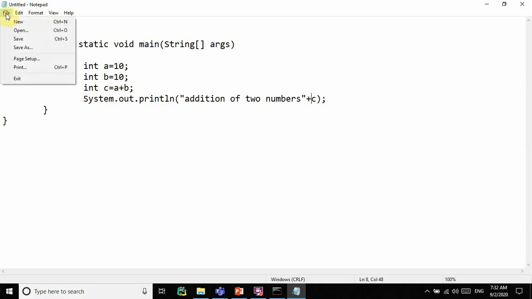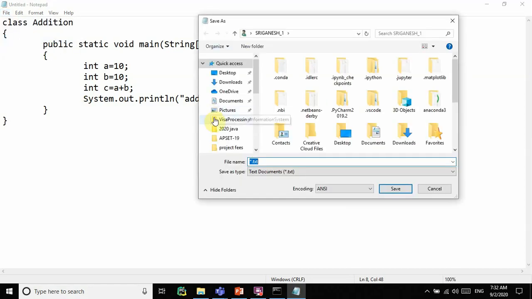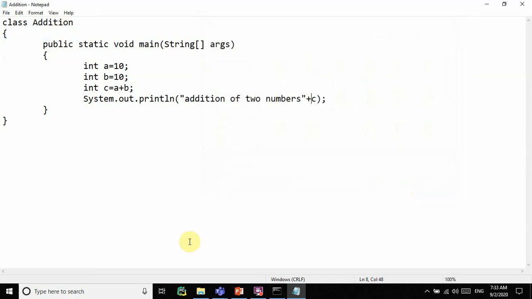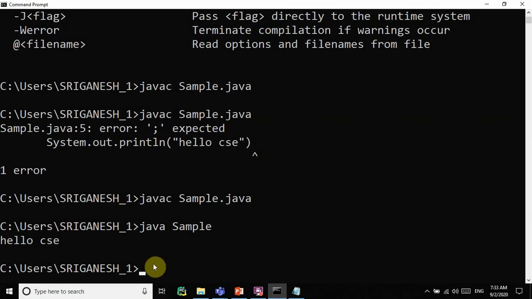Okay, you can save it as Addition.java. Remember, always the name of the class should match the name of the file. Then we go to the command prompt.